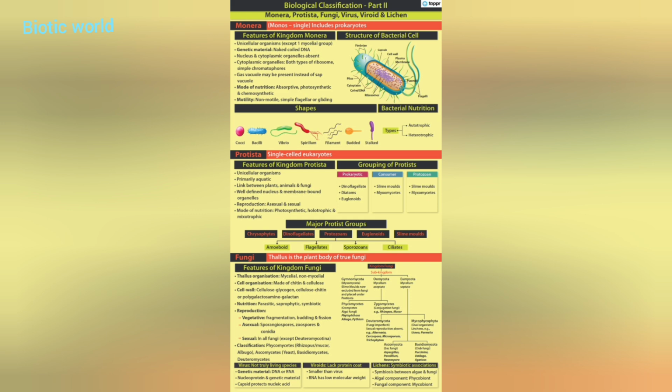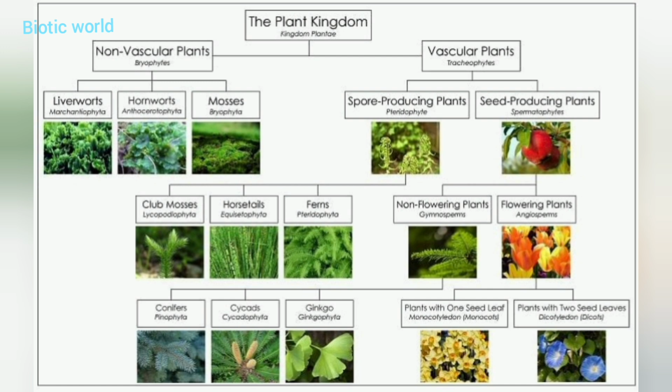Now let us see about the plant kingdom. The plant kingdom is divided into two types: non-vascular plants and vascular plants. Non-vascular plants consist of the smaller plants known as liverworts, hornworts and mosses, whereas the vascular plants are the spore producing plants having medium height, and also the seed producing plants, larger in height, like the fruiting plants. Spore producing plants consist of club mosses, horsetails and ferns, whereas non-flowering and flowering plants are part of the seed producing plants. Here you can see the details as written here. You can just study and go through it.